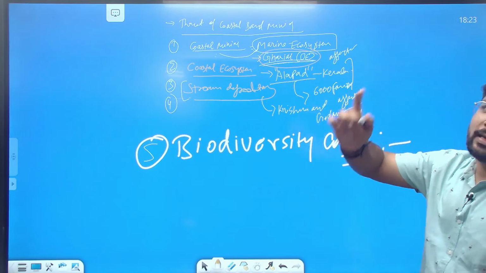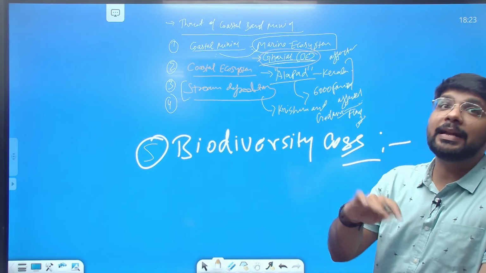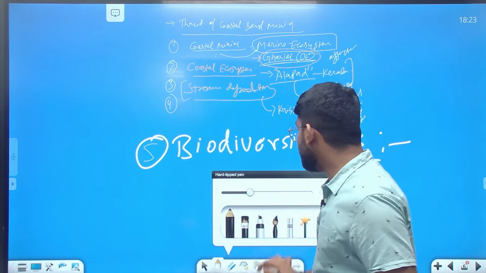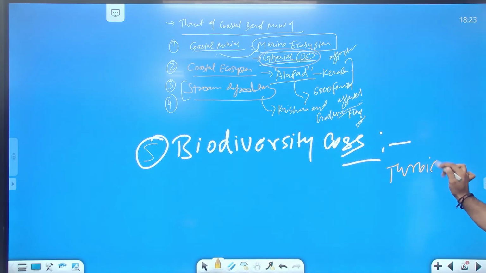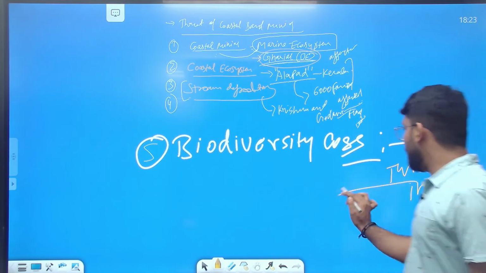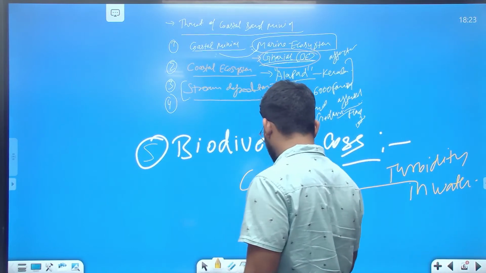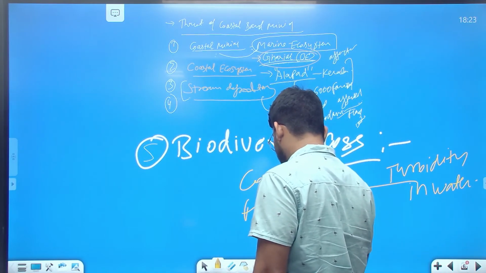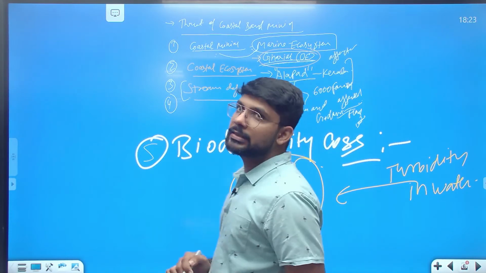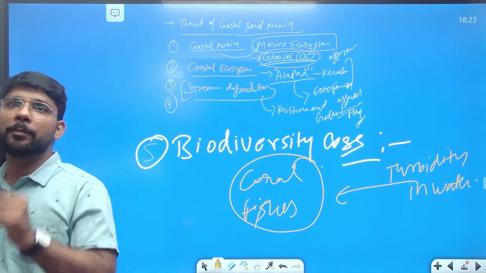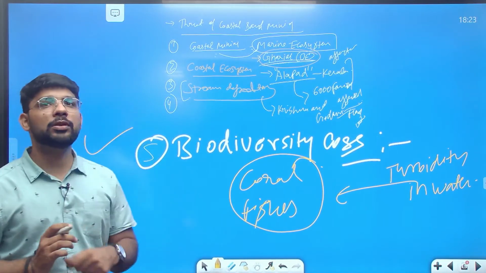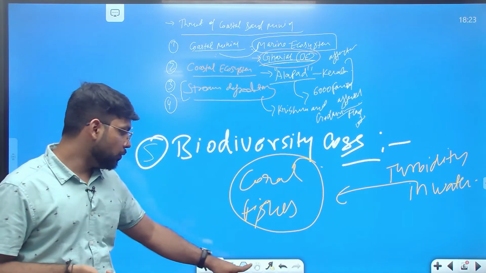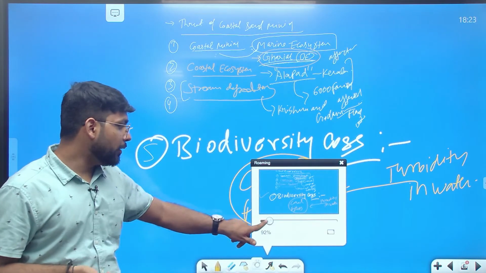When there is sand mining, it leads to turbidity in the water, which can impact the coral and also the fishes in that area. So it also leads to biodiversity loss.